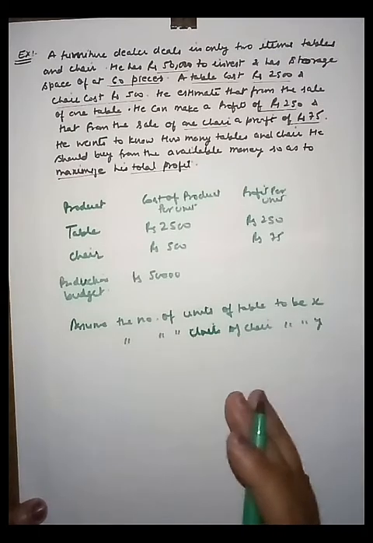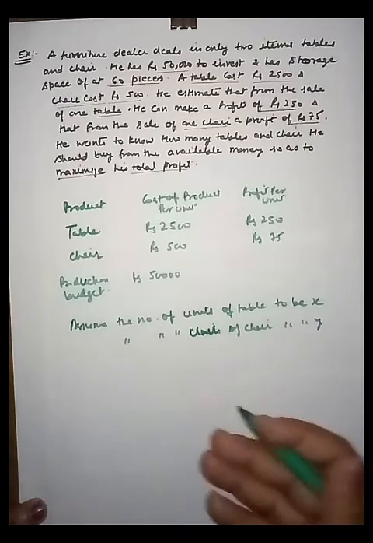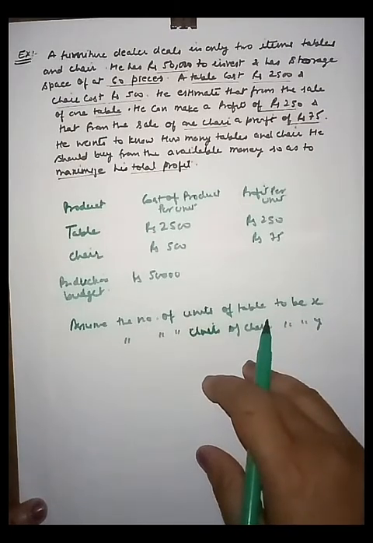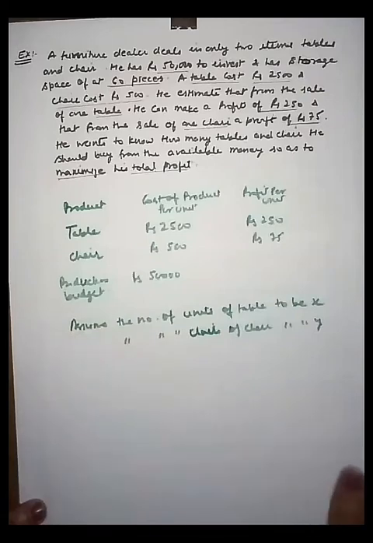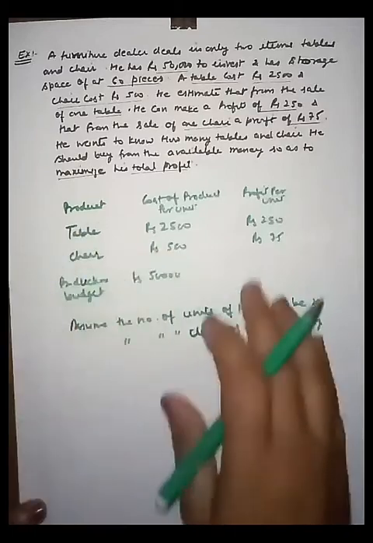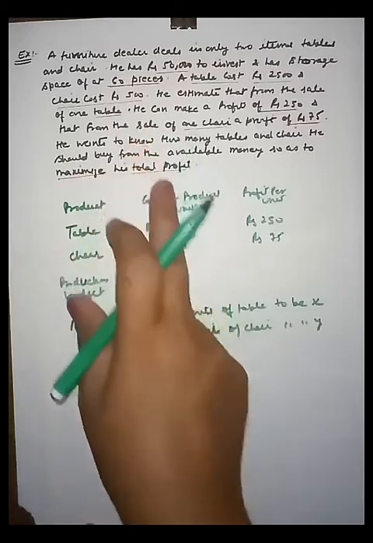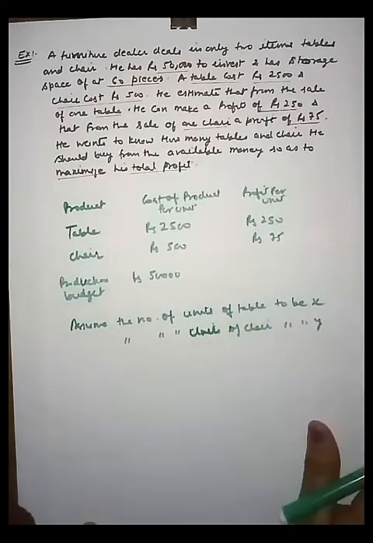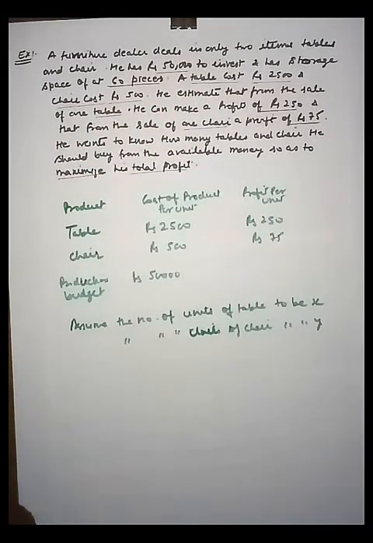So friends, now can you tell me the total cost to the dealer of the units of table and chair respectively? Yes, it will be 2500 times x and 500 times y. We are just multiplying the quantity with the prices, right friend?